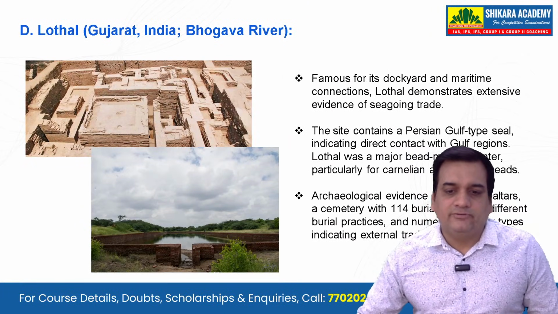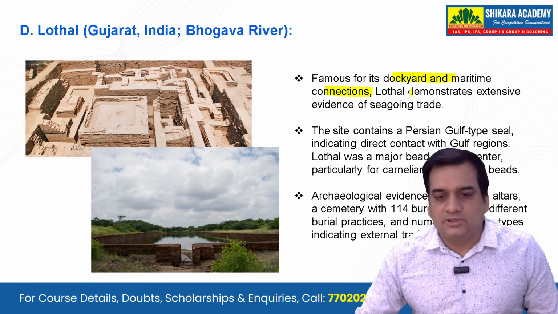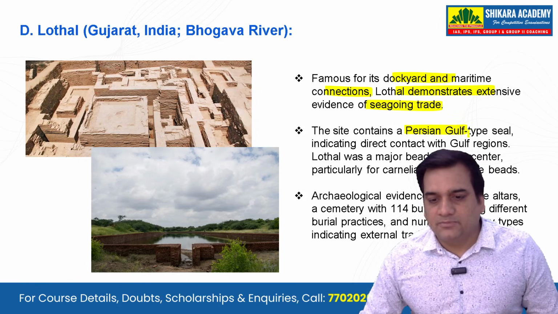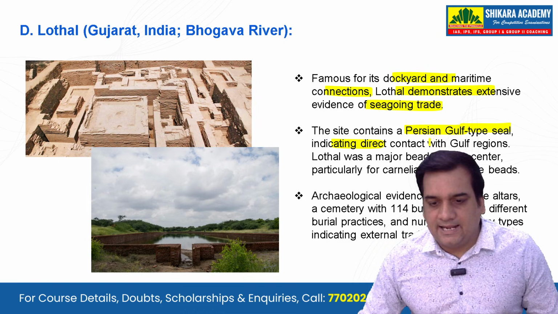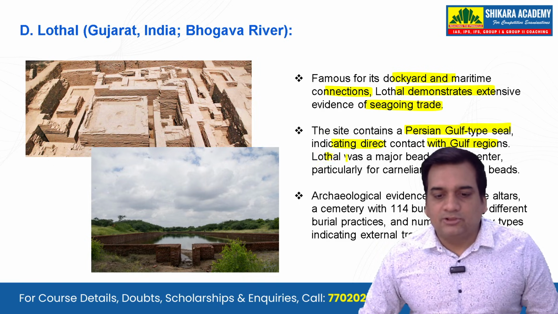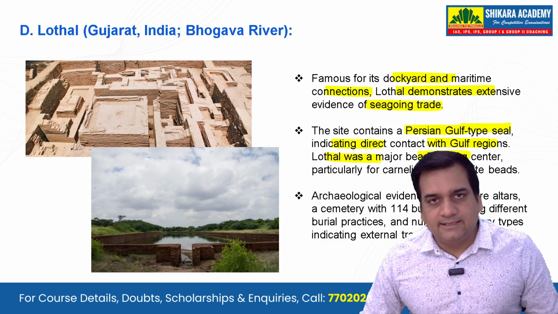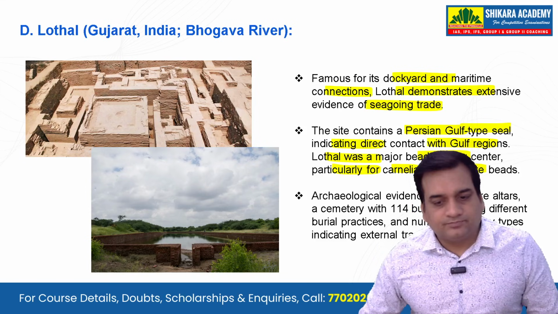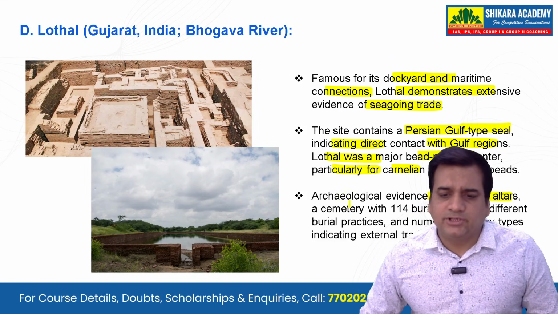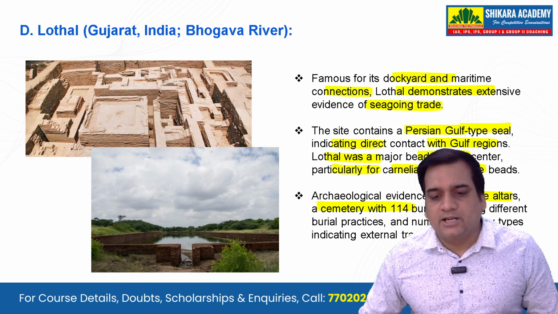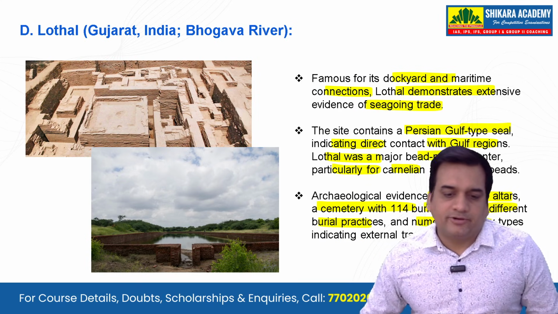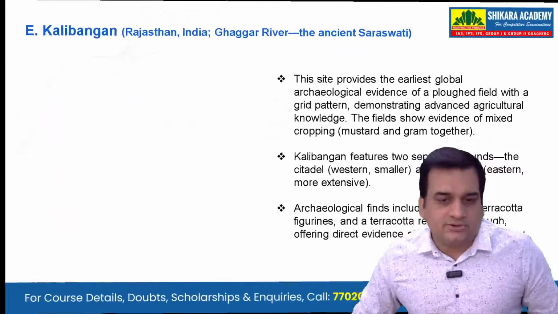Then comes Lothal, famous for its dockyard and maritime connection. Lothal demonstrates extensive evidence of seagoing trade. The site contains a Persian Gulf type seal indicating direct contact with the Gulf region, and Lothal was also a major bead making center, particularly for carnelian and steatite beads. Okay. Also, we have evidence which includes fire altars, a cemetery with 114 burials showing different burial practices, and numerous pottery types indicating external trade connections.